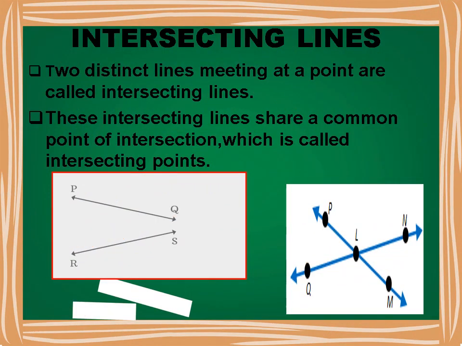Let us understand about intersecting lines. When two or more lines cross each other in a plane, they are called intersecting lines. The intersecting lines share a common point which exists on all the intersecting lines and is called the point of intersection. Here line PM and line NQ intersect at point L, which is the point of intersection.